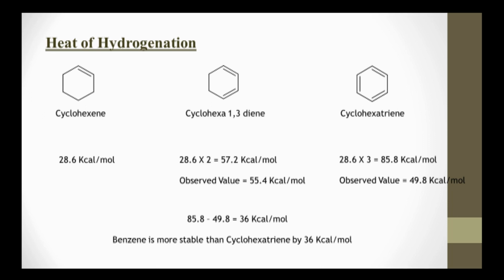In case of cyclohexatriene, if we calculate the amount of energy, it will be 85.8 kilocalories per mole, but the observed value is 49.8 kilocalories per mole. Now this difference is nothing but the resonance energy associated with benzene. This suggests that 85.8 minus 49.8 equals 36 kilocalories per mole is the amount of energy by which benzene is more stable than cyclohexatriene.